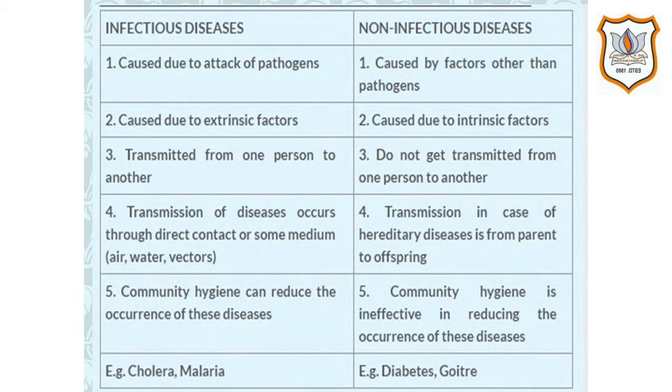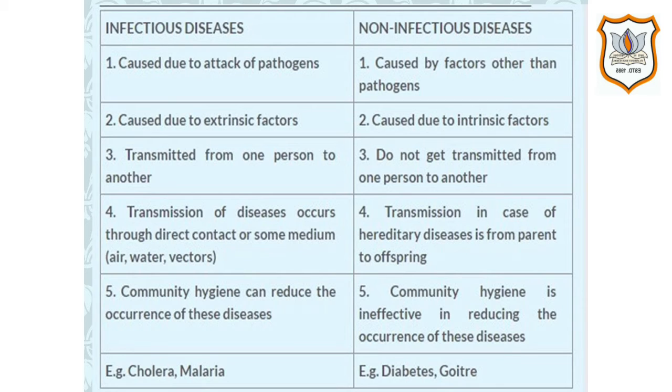Students, now I will give you the difference between infectious disease and non-infectious disease. First difference is infectious diseases are caused due to attack of pathogens like viruses, bacteria, fungi, etc., and non-infectious diseases are caused by factors other than pathogens. Second difference is infectious diseases are caused due to extrinsic factors, and non-infectious diseases are caused due to intrinsic factors.